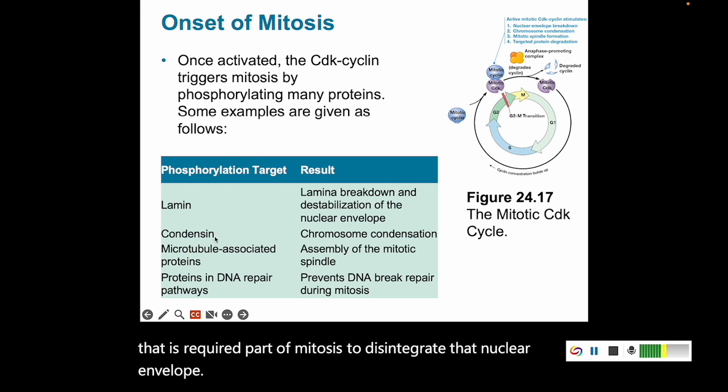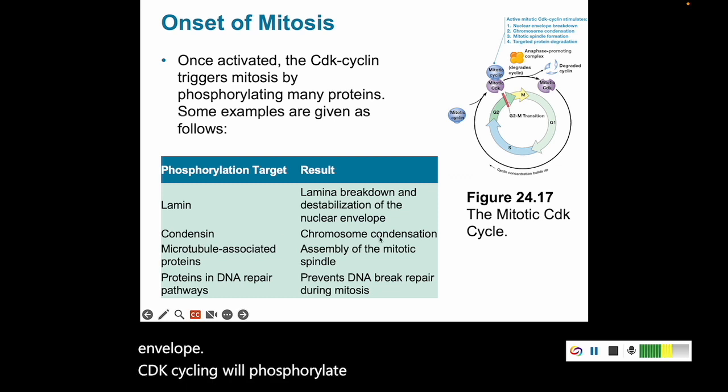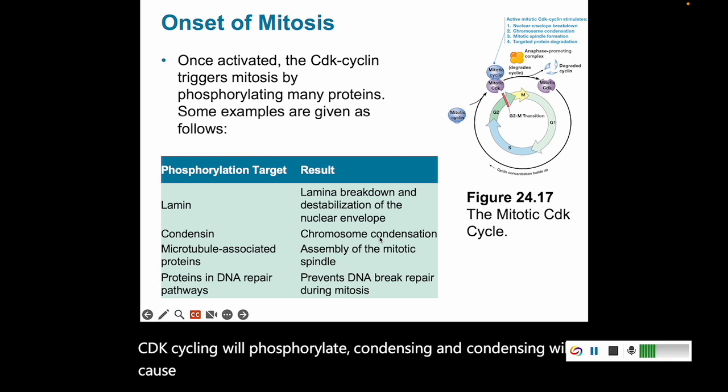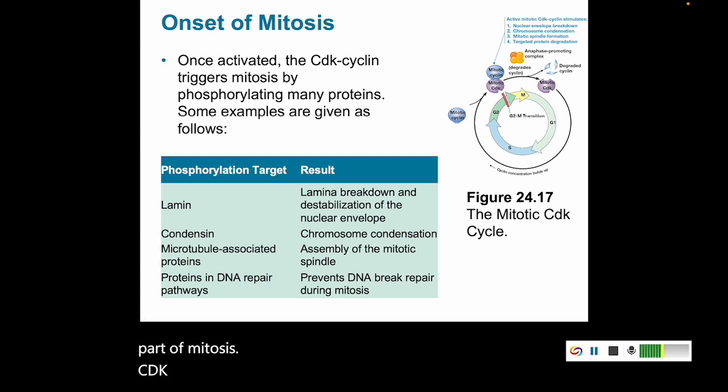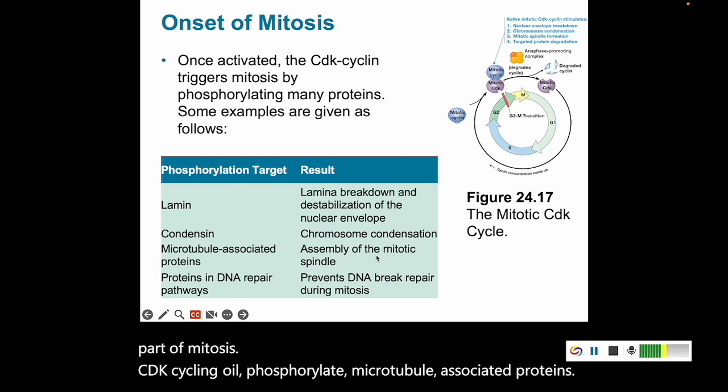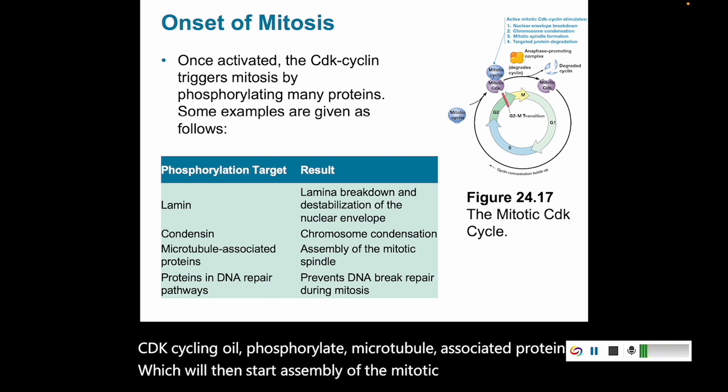Cdk-cyclin will phosphorylate condensin, and condensin will cause the chromosomes to condense, which is also a necessary part of mitosis. Cdk-cyclin will phosphorylate microtubule-associated proteins, which will then start assembly of the mitotic spindle.